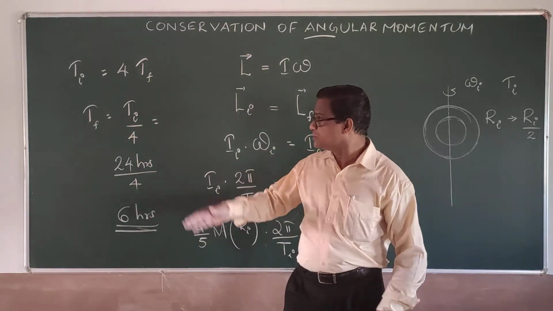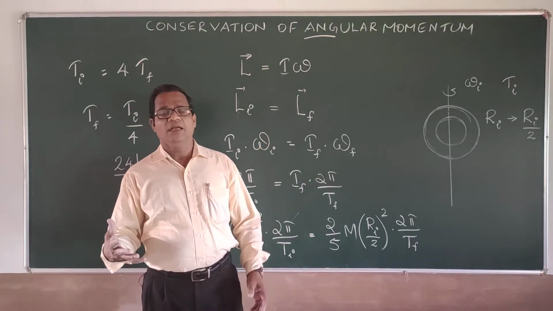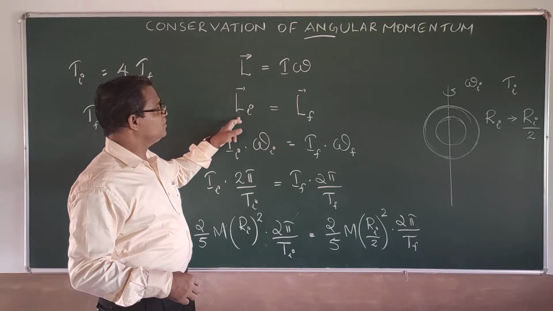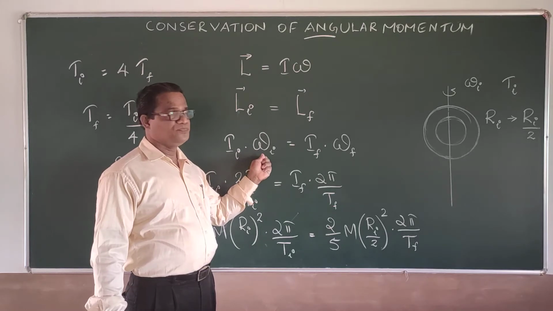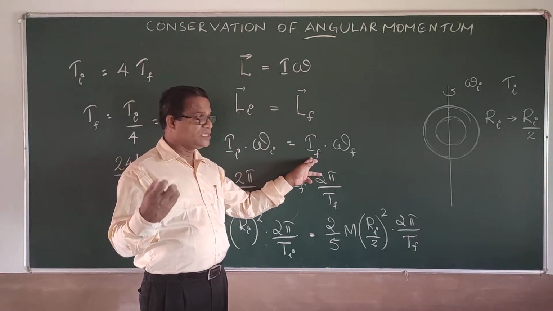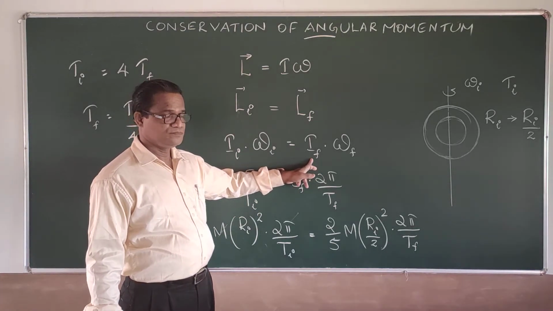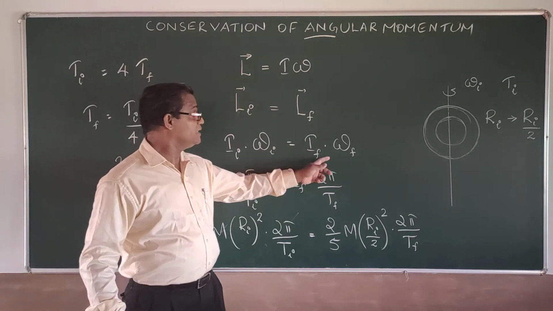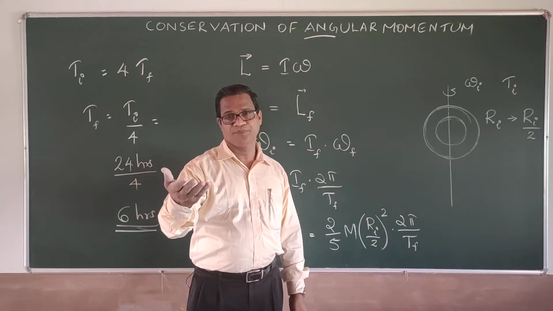So what is actually happening? This is all mathematical substitution we did, but understand that the actual case is that initially there will be a moment of inertia and angular velocity, and here the moment of inertia is found to become 1/4 of the initial value, and therefore the angular velocity becomes 4 times.